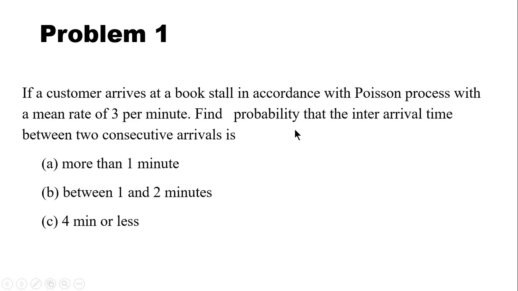So here the probability is based on inter-arrival times. So far we were discussing problems based on number of arrivals, but here we have to discuss the probability of inter-arrival times. And you know inter-arrival times follow exponential distribution with parameter lambda, and here lambda is given as 3 per minute.